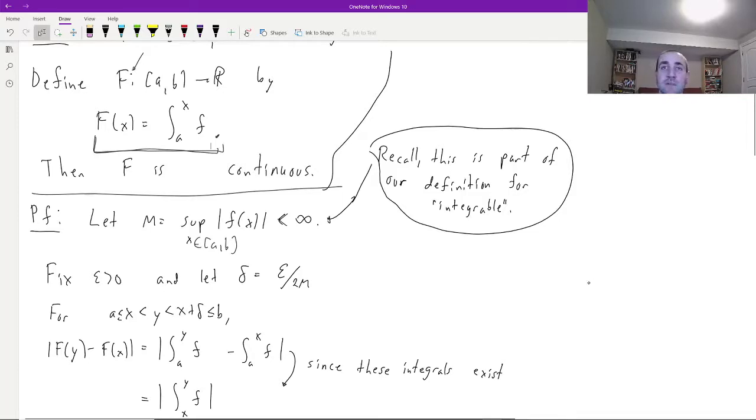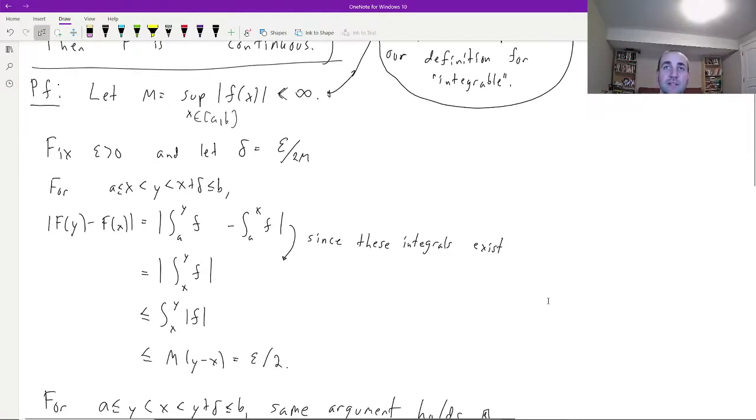I define M to be the supremum of the absolute value of f of x for all values of x that occur in the interval [a, b]. And I claim that that's finite. Actually, I'm not proving anything there. That's part of our definition for integrable, that the function f must be bounded. Okay. Now I'm proving continuity, so I'm going to fix some epsilon greater than 0 and give a delta. And in fact, since f is going to be bounded, there's just going to be a single value of delta, in this case epsilon over 2M.